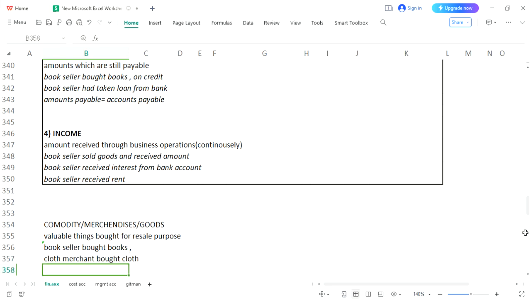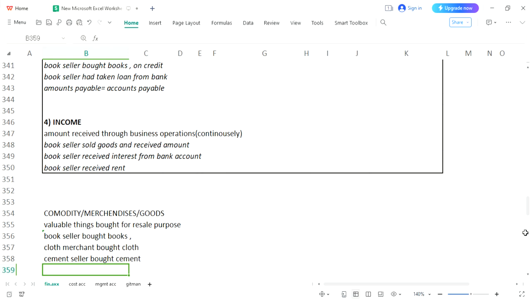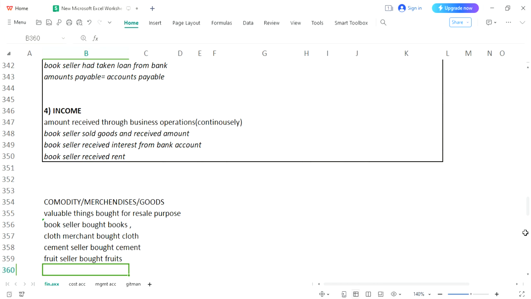If a cement seller bought cement, that would be commodities. If a fruit seller bought fruits, that would be commodities. Now you can understand it well. All these are examples of commodities, merchandises or goods.